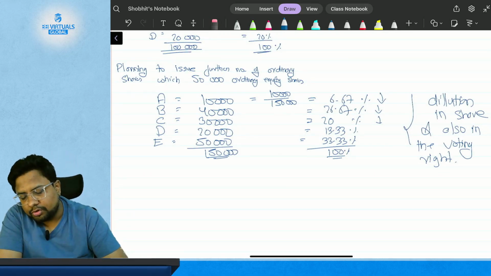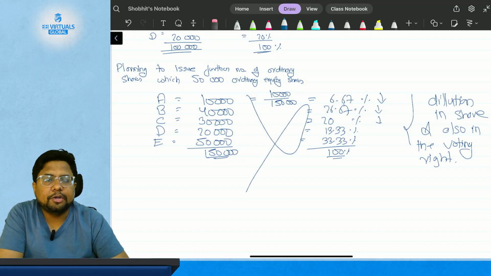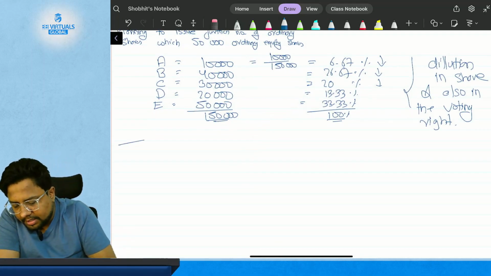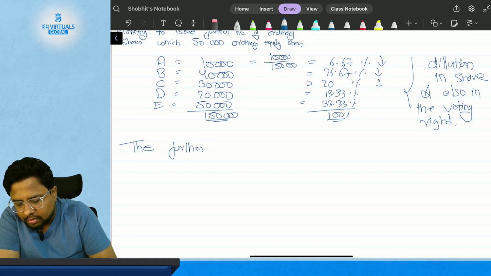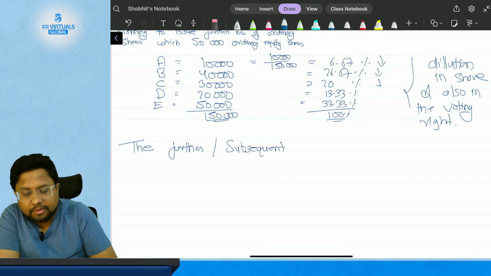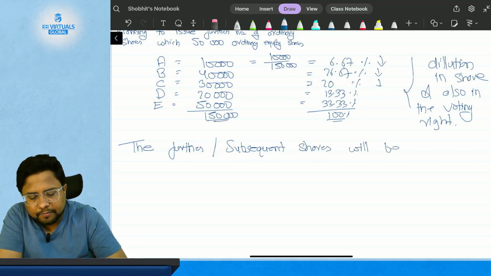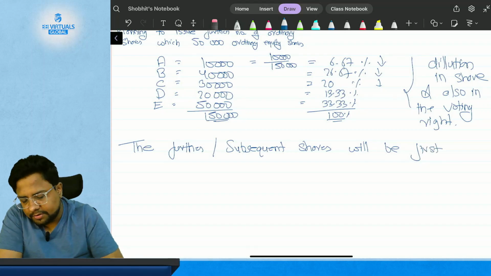Okay, so to avoid this, what has been introduced? It has been introduced that the further or subsequent shares will be first offered to the existing shareholder.